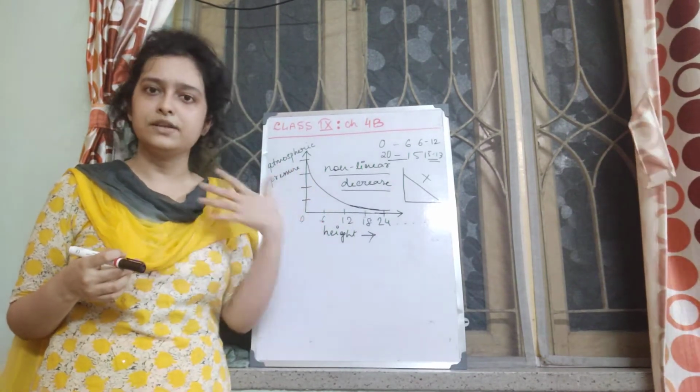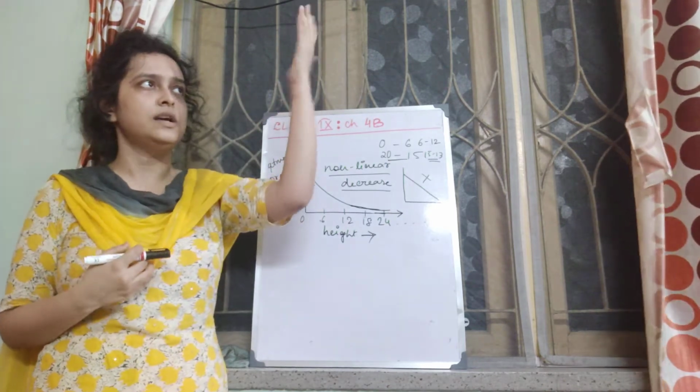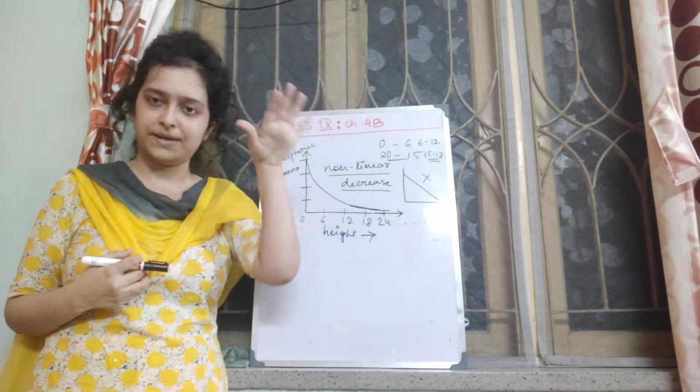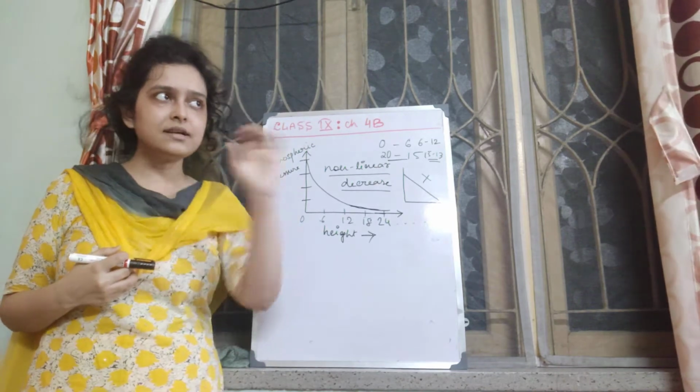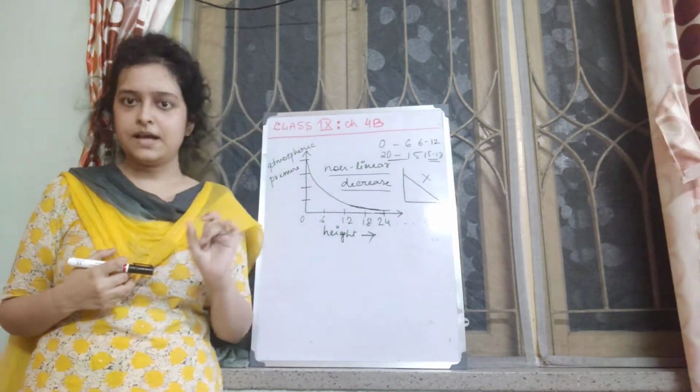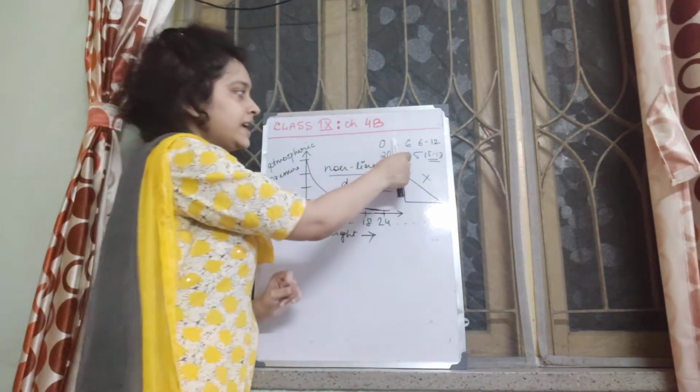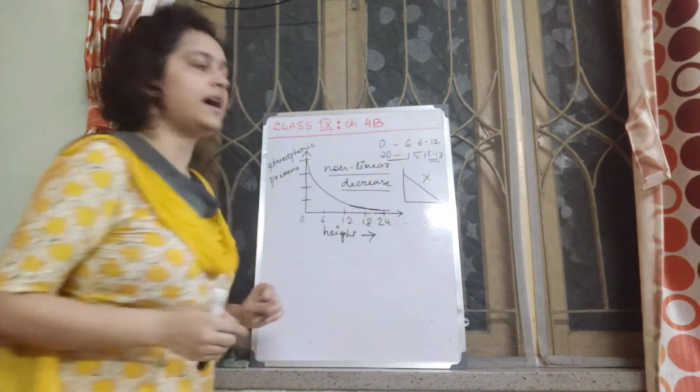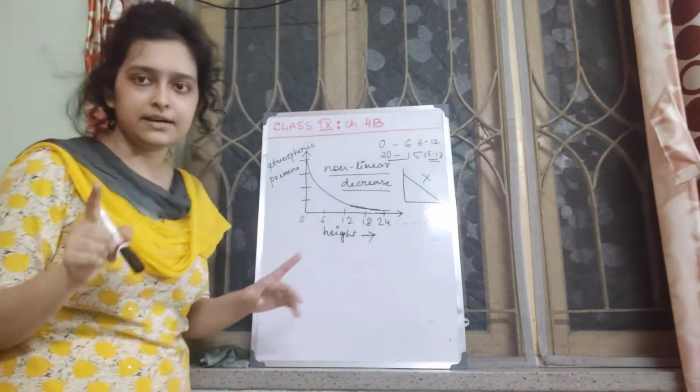decreases rapidly with altitude, whereas at higher altitude the decrease becomes a bit slower. That means a lesser amount of decrease is noticed. So it's not showing equal changes in equal intervals of height. So basically it's not linear, okay?